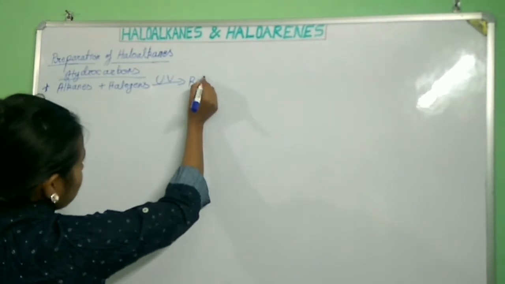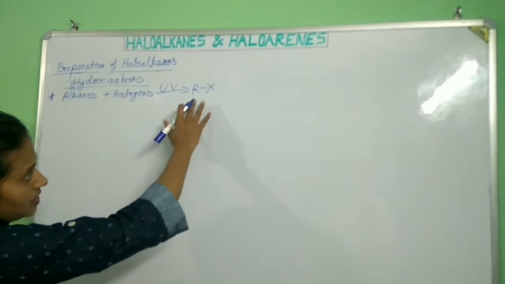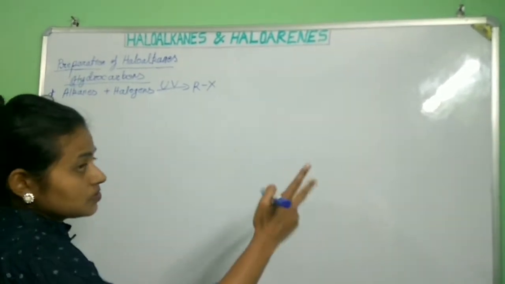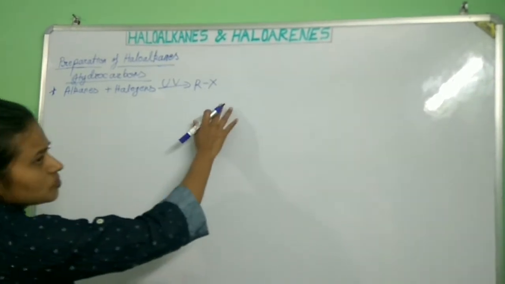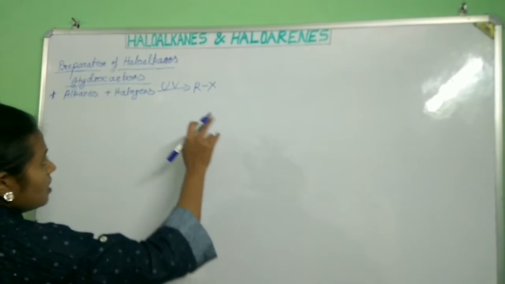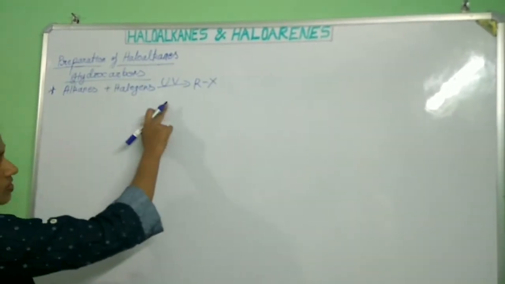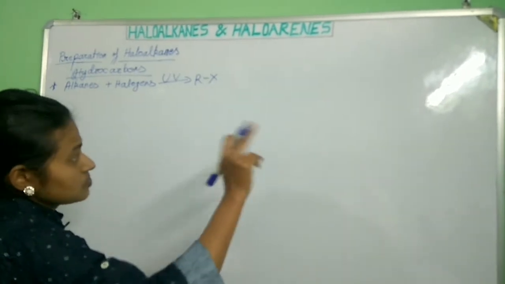But the haloalkanes formed can be monosubstituted, disubstituted or polysubstituted. So this is not a very useful or preferred reaction because we get multiple kinds of products. But this reaction occurs by the method of free radical substitution reaction.